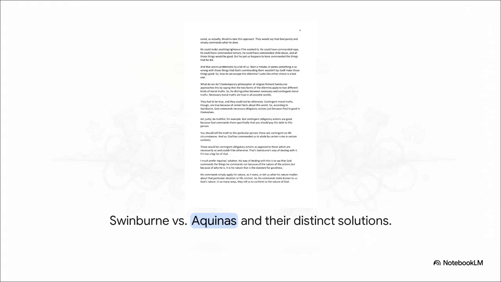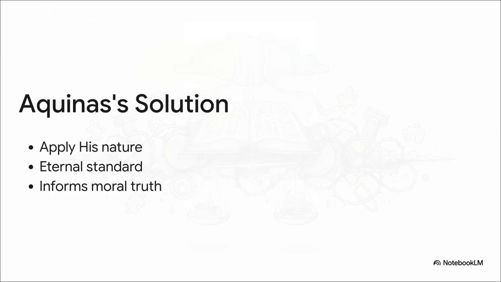Now, what's really interesting here is that the author of our source material much prefers a different intellectual key. As you can see, the text moves us away from Swinburne's divided approach, finding it a bit lacking, and instead points us to a much more elegant solution from one of history's greatest thinkers, Thomas Aquinas. So, the absolutely crucial point of the Thomistic solution is that God doesn't just arbitrarily invent goodness out of thin air. Rather, his very eternal nature is the ultimate standard, and his commands simply apply that nature.